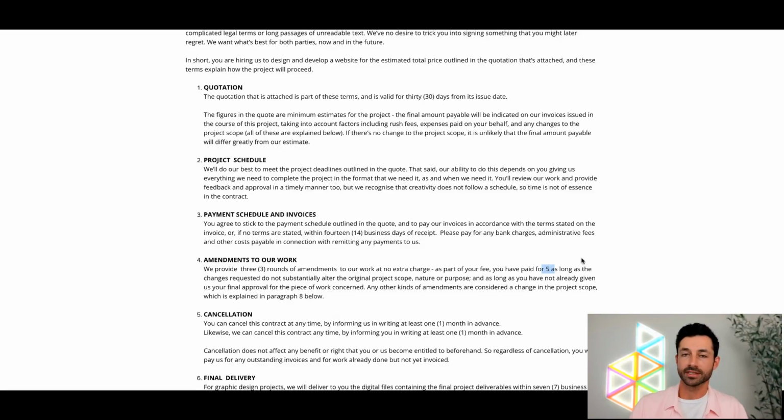So really simplistic example for just rounds of edits. And I put in a 5 in that field, but I didn't have to customize it. That's the whole key here, is that this particular 5 was generated by that big long smart field just because I wanted to make sure that they are noting you've paid for 5 revisions as long as they've requested those changes, for example. Just a quick example of using those custom smart fields. In this case, I populated that information. Sometimes you can have, like I said, the client populate that information if you're adding it to a questionnaire earlier on in your process, but in this case, I filled it in myself.